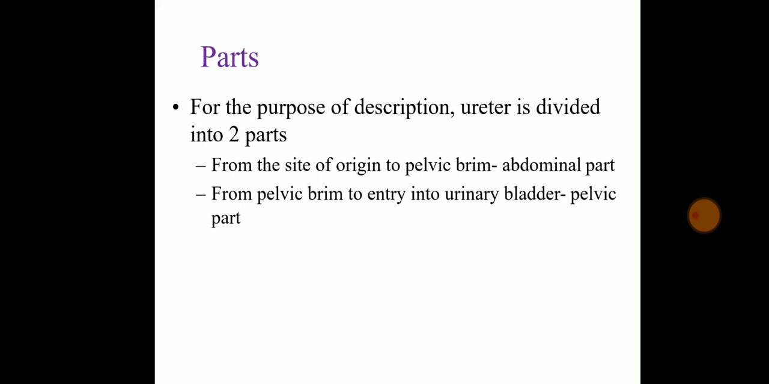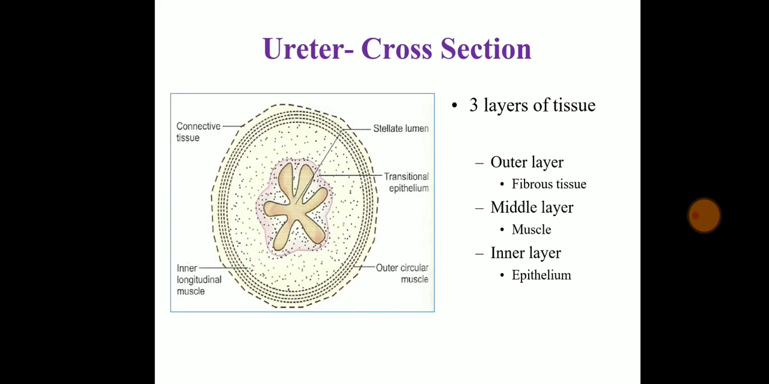There are mainly two parts, divided from the site of origin to the pelvic brim: the abdominal part, and from the pelvic brim it enters into the urinary bladder. Meaning the lower part is called the pelvic part, the part in the abdomen is the abdominal part, and the part in the pelvis is the pelvic part.